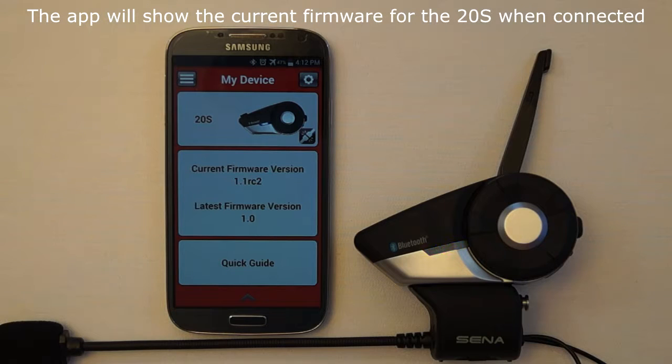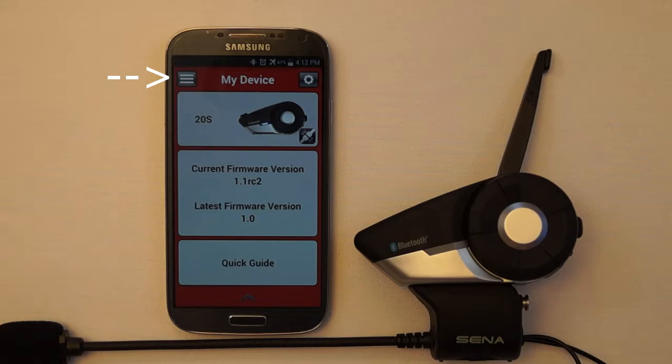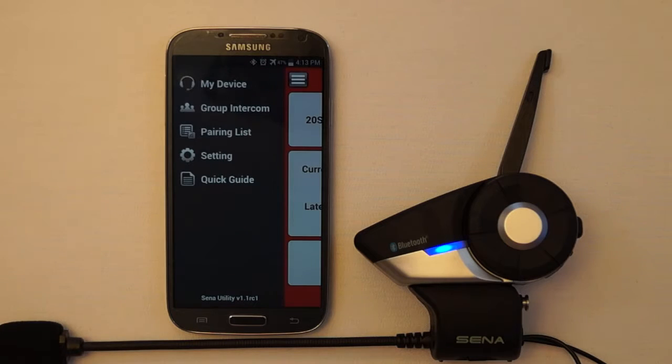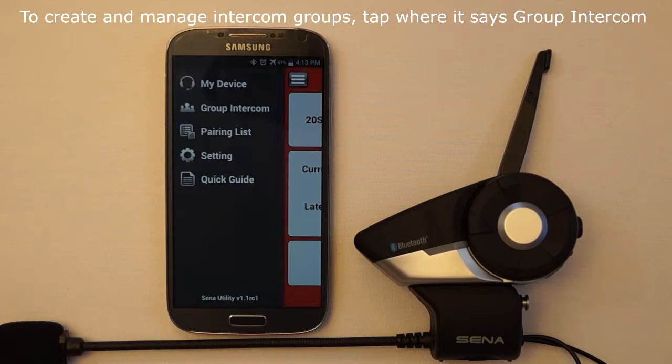After pairing and connecting your mobile phone, the app will show that the Sena 20S is connected and show the current firmware version that is on the headset. Tap the icon in the upper left to see the following sections that are available on your smartphone app: My Device, Group Intercom, Pairing List, Setting, and Quick Guide. To see your current intercom group and to be able to create intercom groups through the smartphone app, tap the Group Intercom section.